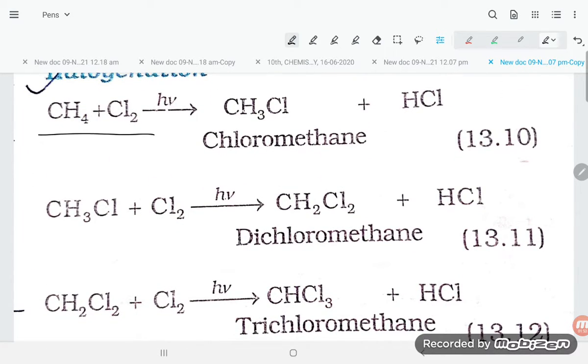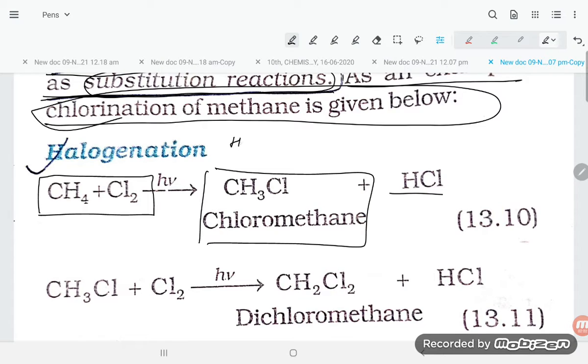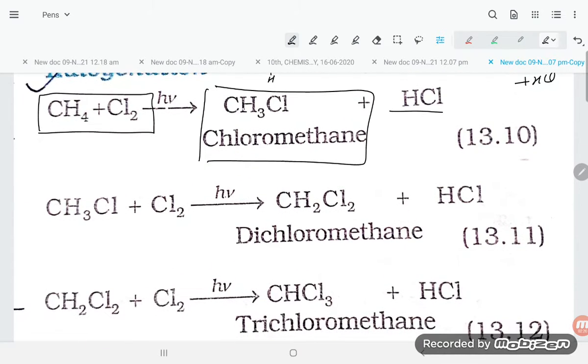So here, if you are treating methane with Cl2, it will give CH3Cl and HCl. It means, students, this is the methane, and one hydrogen is substituted by the Cl atom. So HCl is getting out in the presence of sunlight, giving CH3Cl and HCl. This is known as chloromethane.